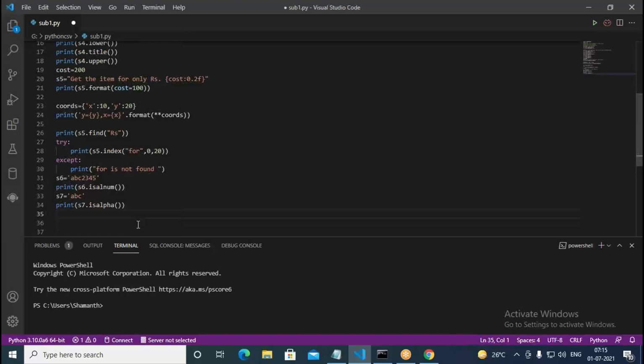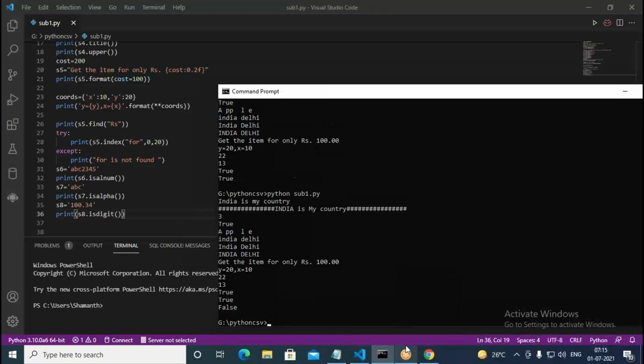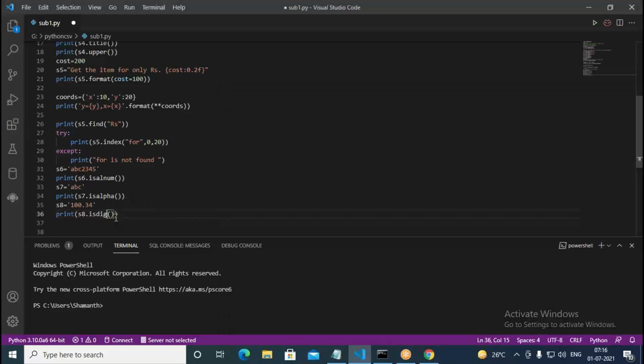Something here in S8, what I put, 100.34, and print S8 dot isdigit. Do we have only digits or not? It can check. So when we run here, the last one, it says false. It's a decimal. You have a dot even in this. But if you want to use this as isdecimal, we see.